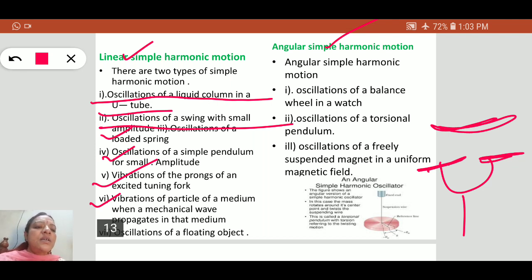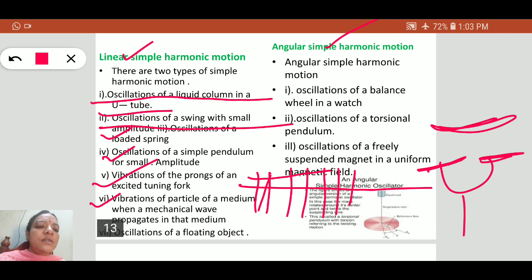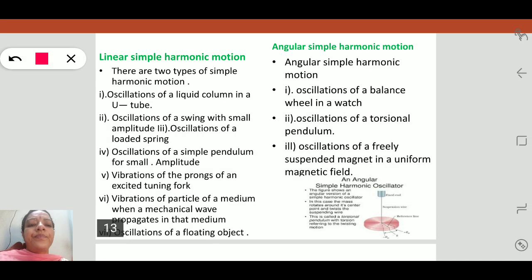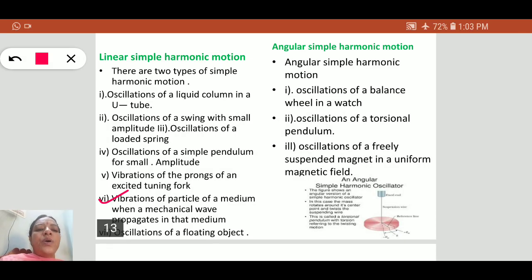Say these are the molecules, they vibrate linearly like this when the medium is disturbed. Similarly, a floating object also makes linear oscillations in the water. So these are some examples of linear simple harmonic motion.